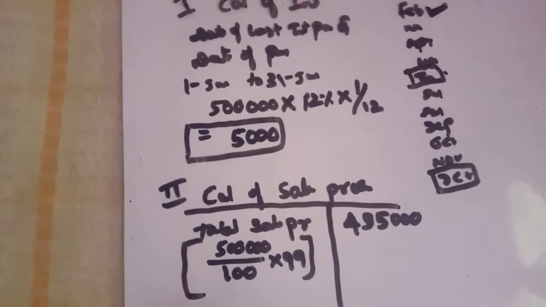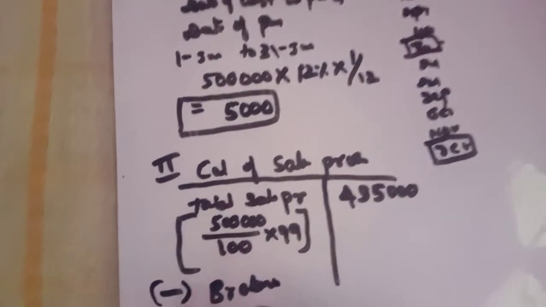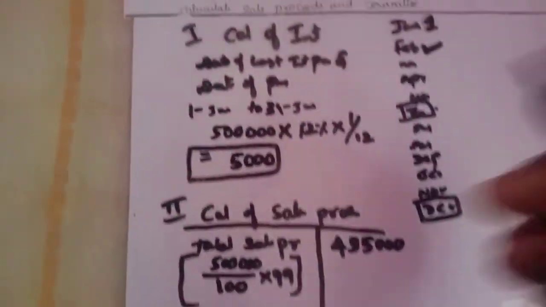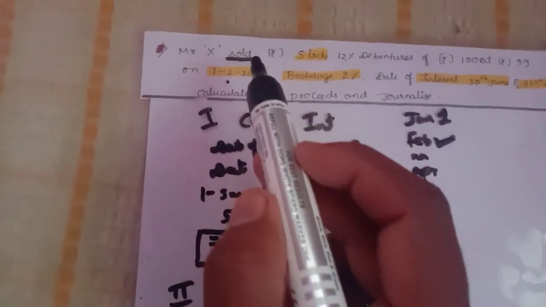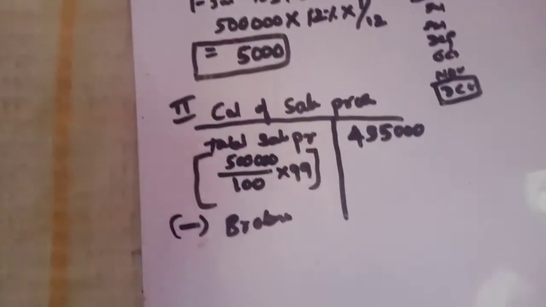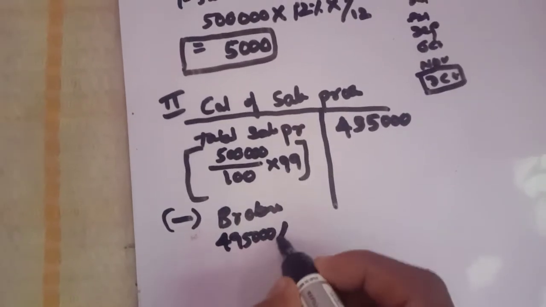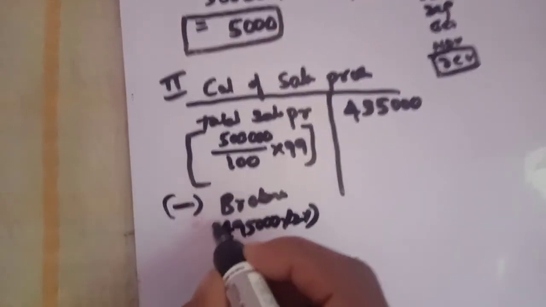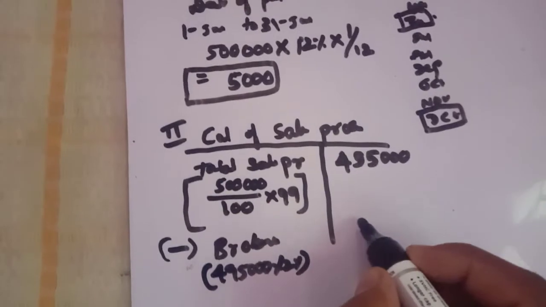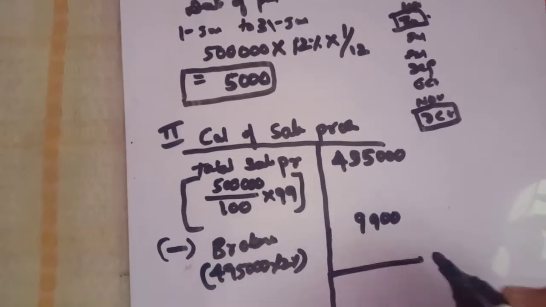Less brokerage. Why did we deduct the brokerage? It is given on the base of sales. In the previous problem we added all the expenses, but here we deduct the expenses. So 4,95,000 into 2%, you will arrive at 9,900.